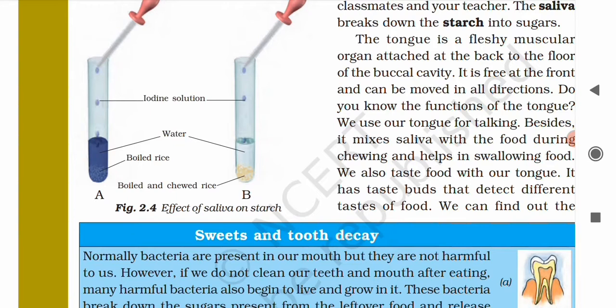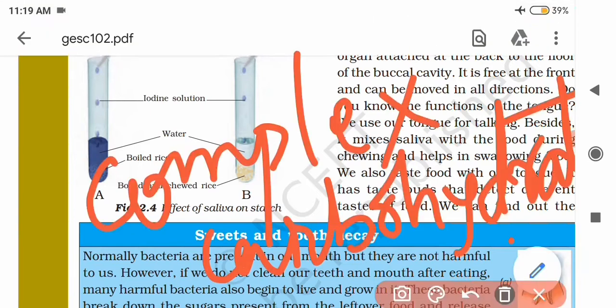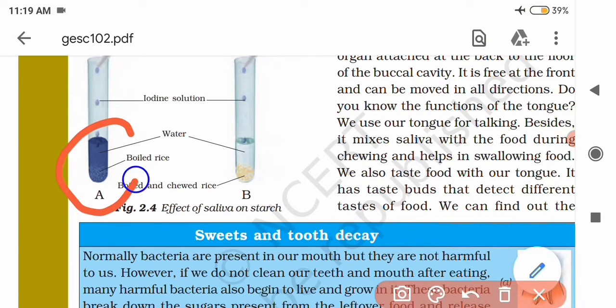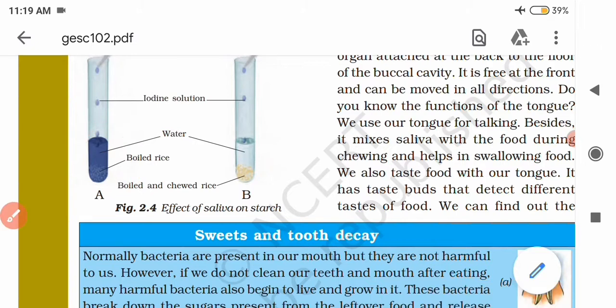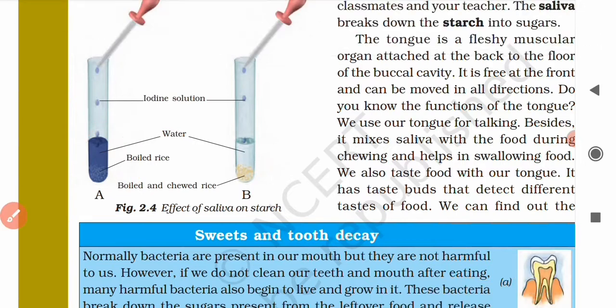Okay, in test tube A you see blue-black color is observed, right, which shows what? Which shows that the boiled rice contains starch. But in test tube B there is no change in color. That means there is no blue-black color over here, which shows that there is no starch in the boiled rice in test tube B.